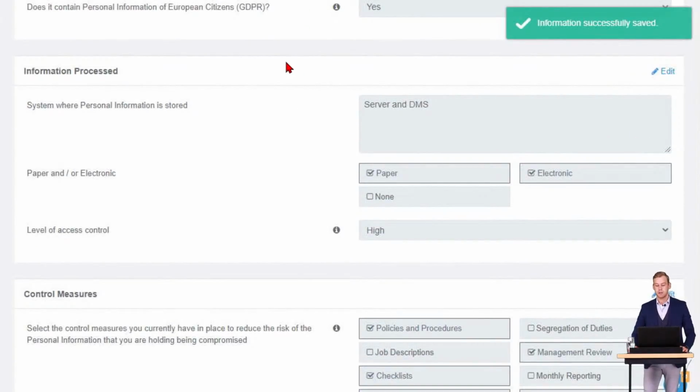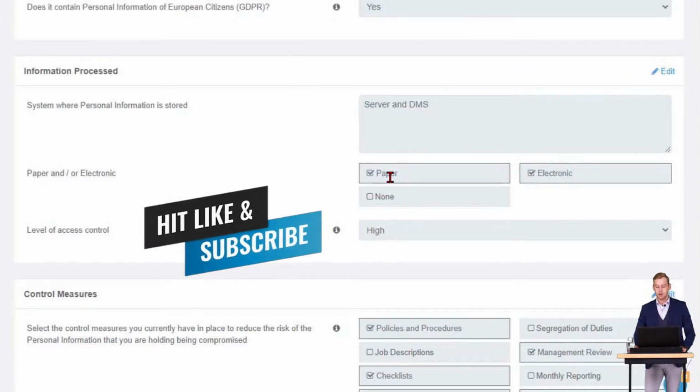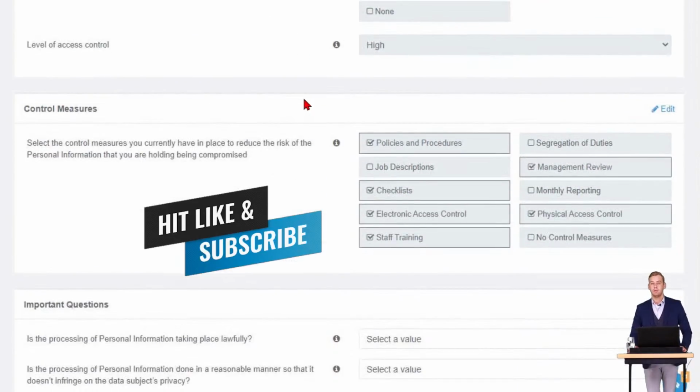System where personal information is stored, already filled this out for us. It's in the server and the DMS or data management system, whatever you're utilizing, go and fill that out. Paper and electronic, both, and the level of access control is high. The control measures in place, once again, policies and procedures. They do management review on enrollments.